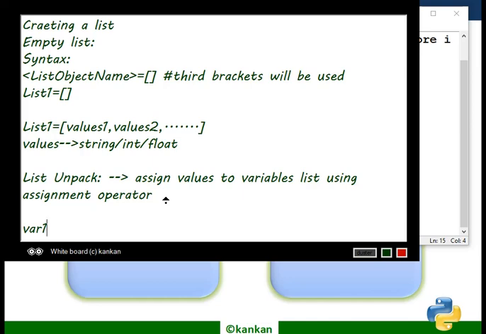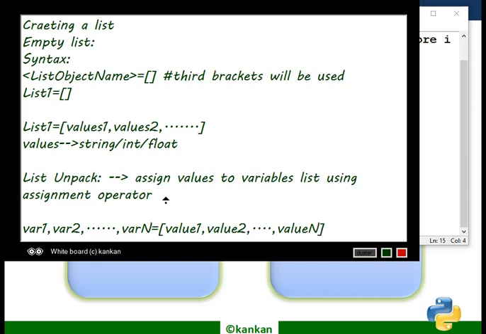Var1, var2, these all are variables with different names, up to varN. Now you can assign the values of the list, any type of value, value 1 to value n.